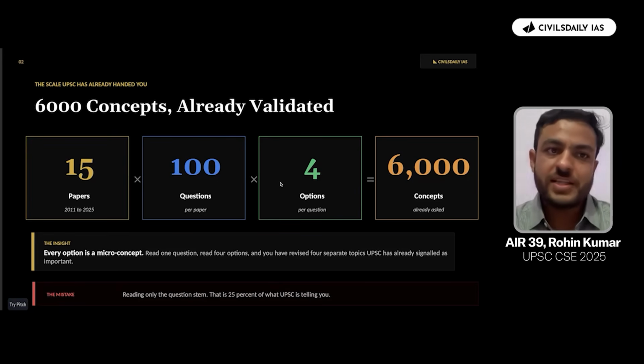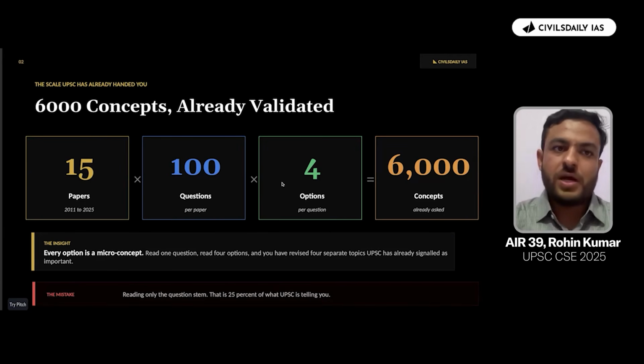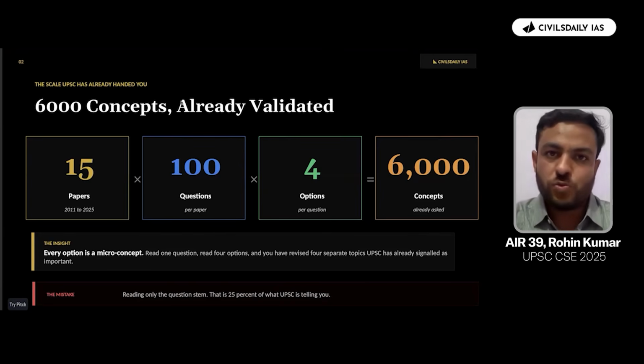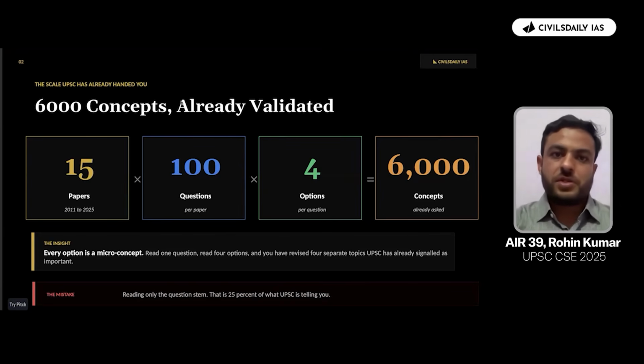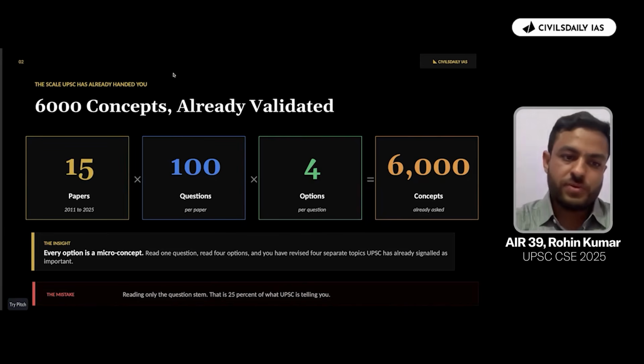So why are we saying that it is 6,000 concepts? Because for every question that is framed by UPSC, we can have different approaches of looking at it, but when UPSC frames a question, the options that are given are in themselves different concepts, which are mostly very close to what is being discussed, and we will take examples in the subsequent slides.